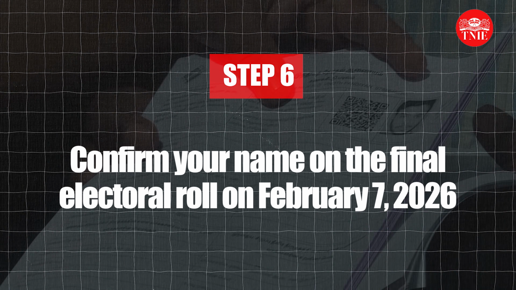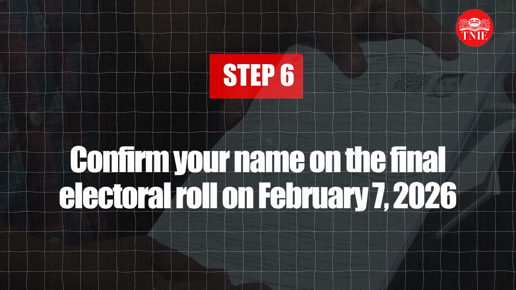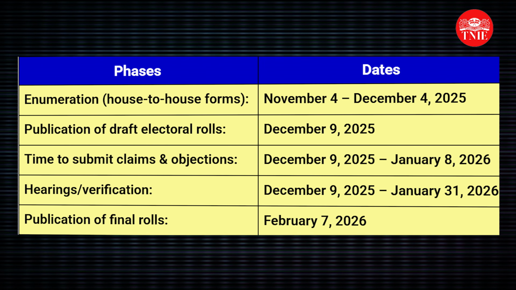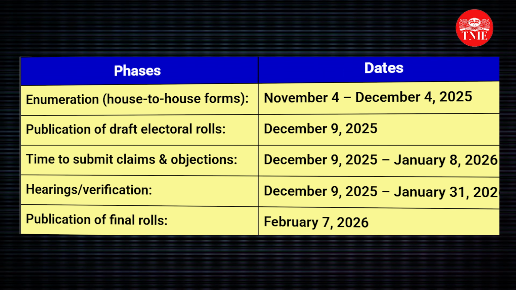Step number 6. Confirm your name on the final electoral roll on February 7, 2026. If your name is deleted from the final roll, you can appeal to the district magistrate within 15 days of the roll being published. If your first appeal fails, you can submit the second appeal with the Chief Electoral Officer of your state in the next 15 days. The following dates are crucial and you have to keep an eye out for them.